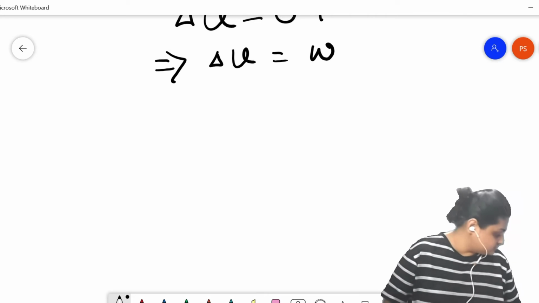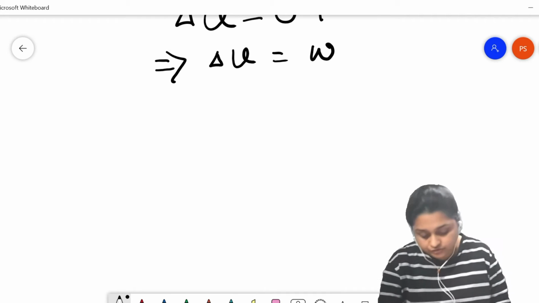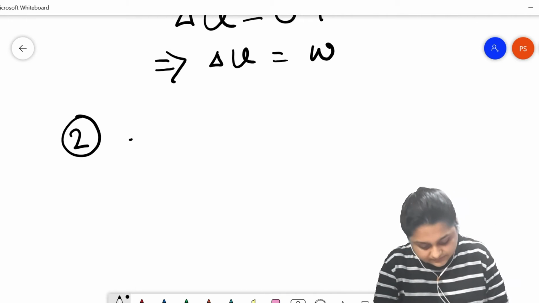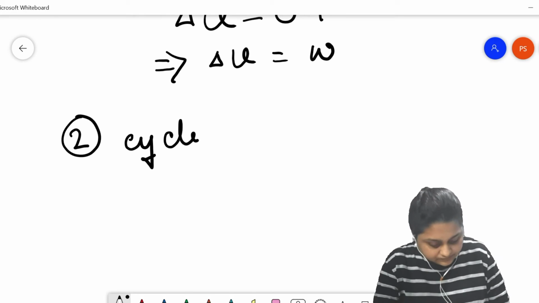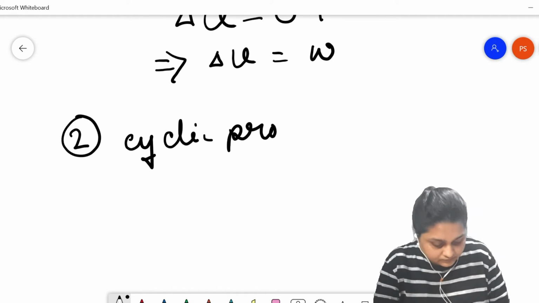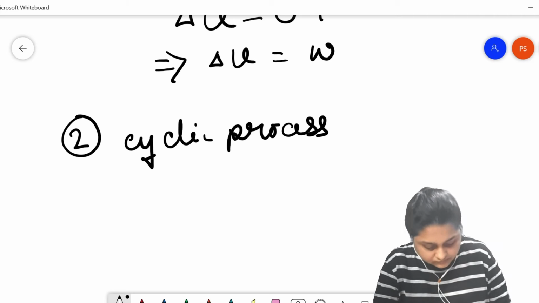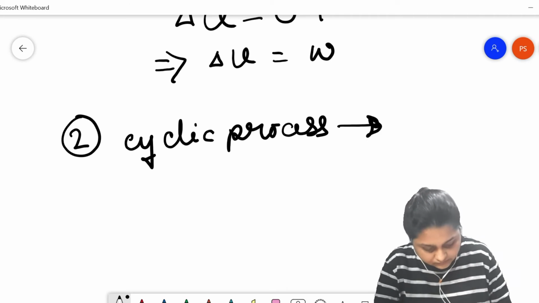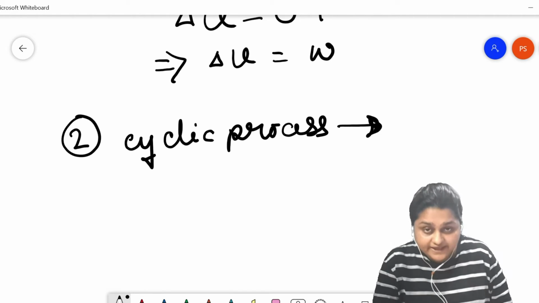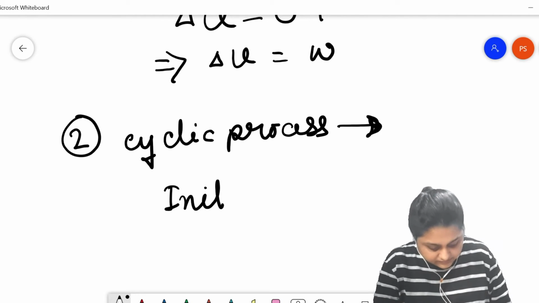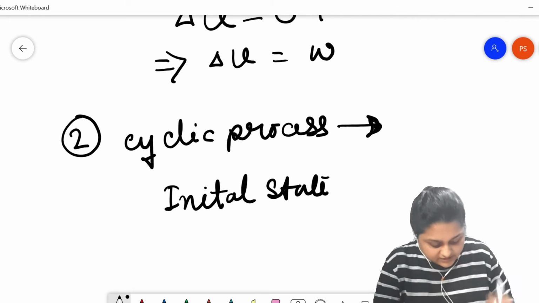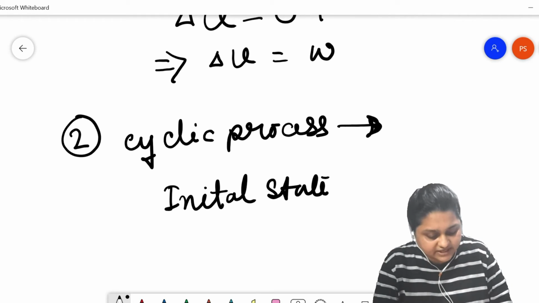The second thermodynamic process that we are going to do is the cyclic process. In a cyclic process, the initial state is equal to the final state.